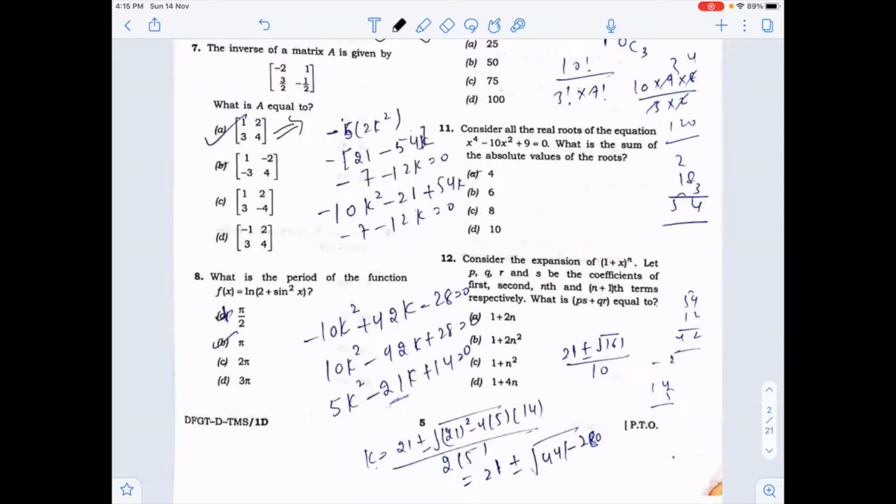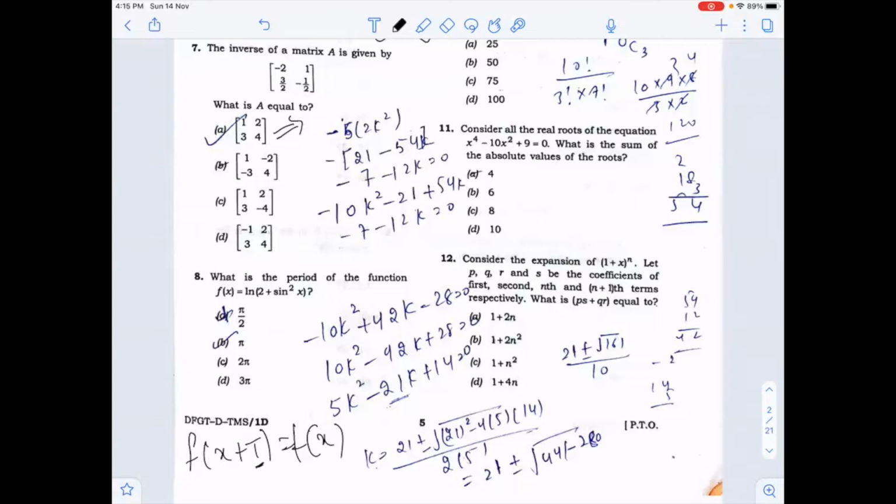Now the eighth question is: what is the period of a function? You know that if a function is periodic, then f of x plus T is equal to f of x. Now you can put the values of T from the given options. You can put the value pi by 2. When you put pi by 2, sine will change into cos, so the function will not remain the same. So that is not a period. But if you put the values pi, 2 pi and 3 pi, the function will remain the same. So these are all periods.